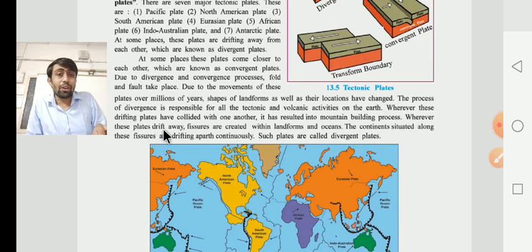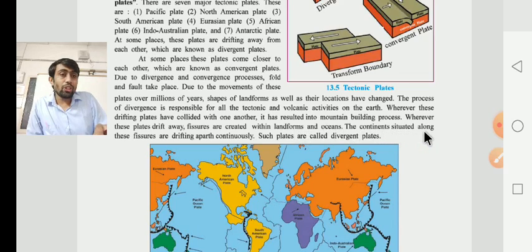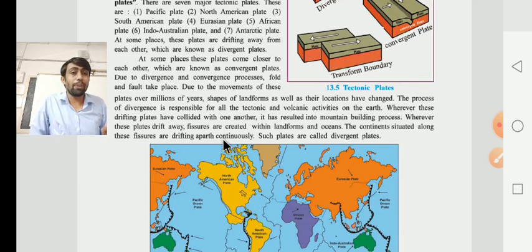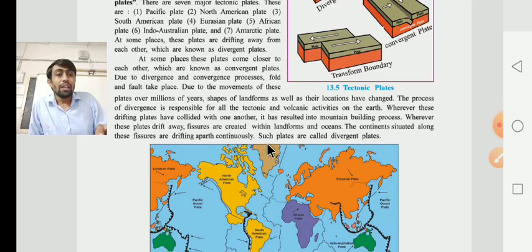Whenever these plates drift away, fissures are created within the landform as well as the ocean. The continents along these fissures are drifting apart continuously. Such plates are called divergent plates, and that's why it is called a divergent plate.